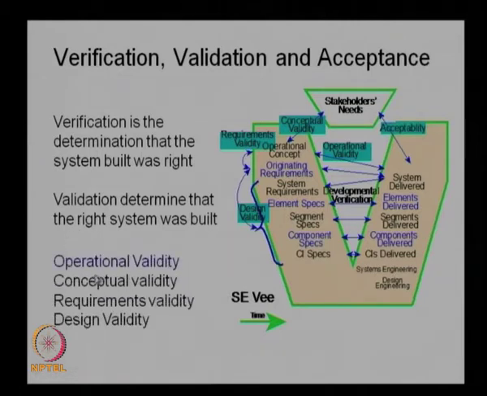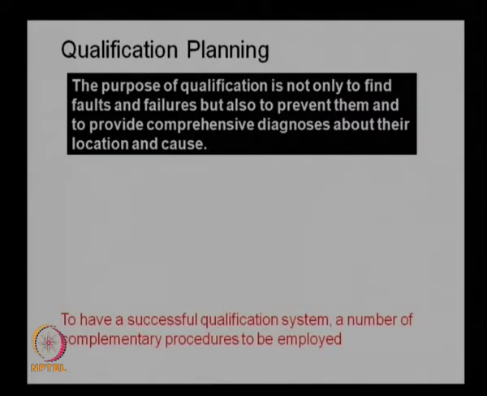And operation validity, conceptual validity, requirements validity and design validity, all these need to be validated as we go ahead with the qualification process. So, before going to the qualification process, we will define a few terms which will be of interest to the qualification engineers or those who do the qualification test.